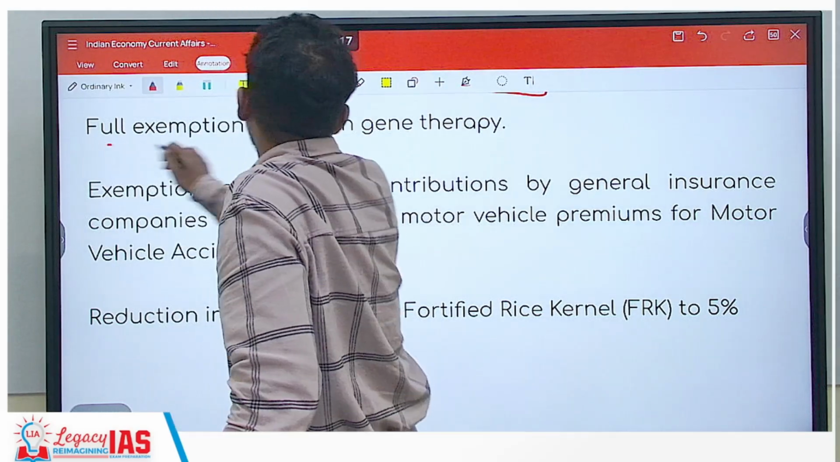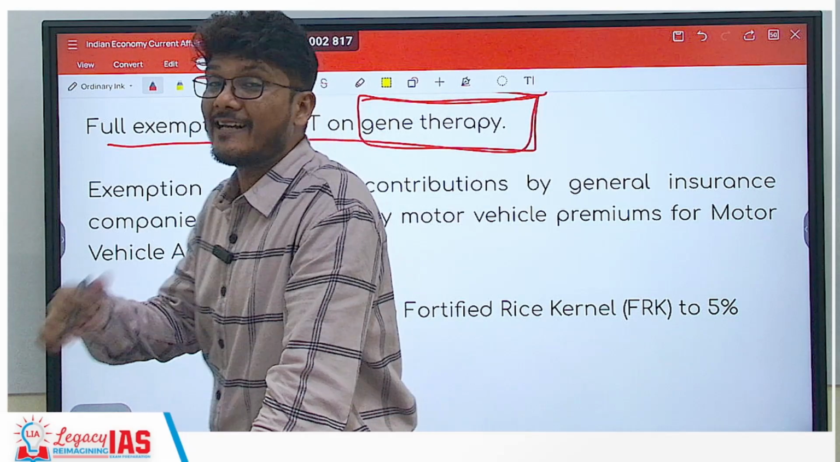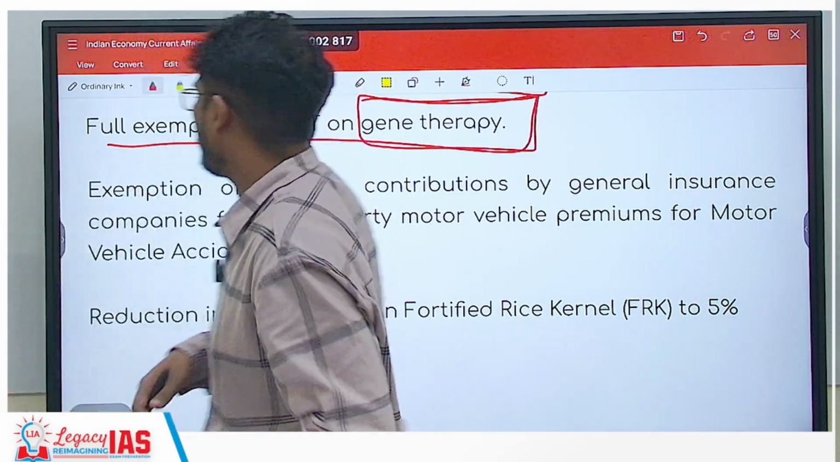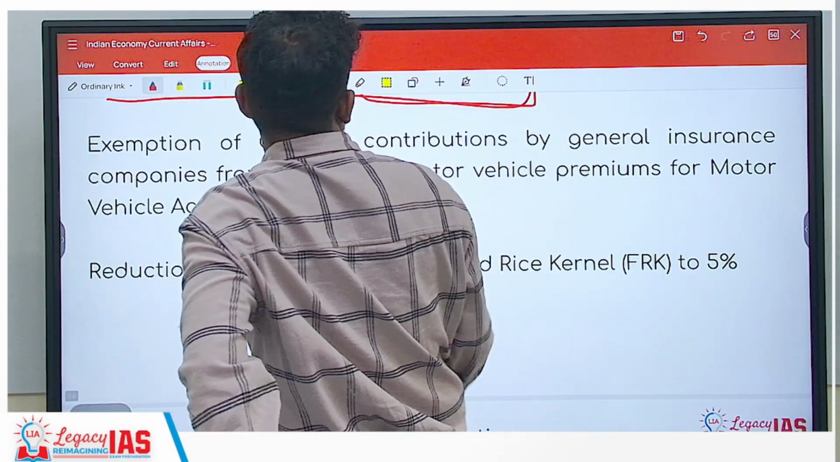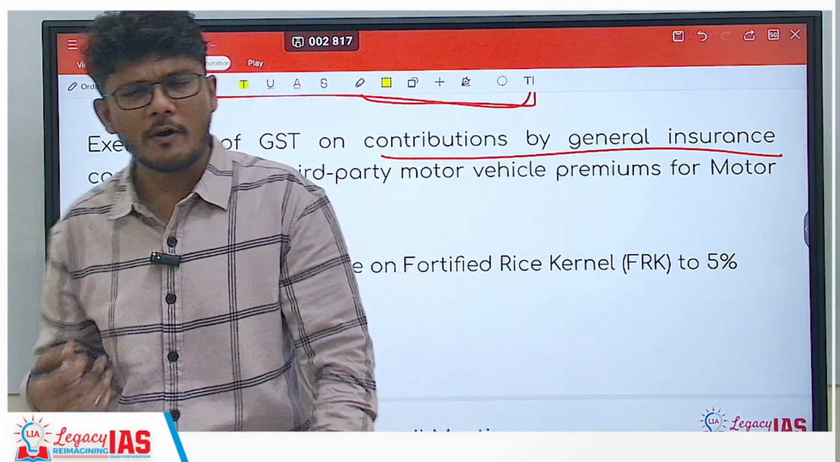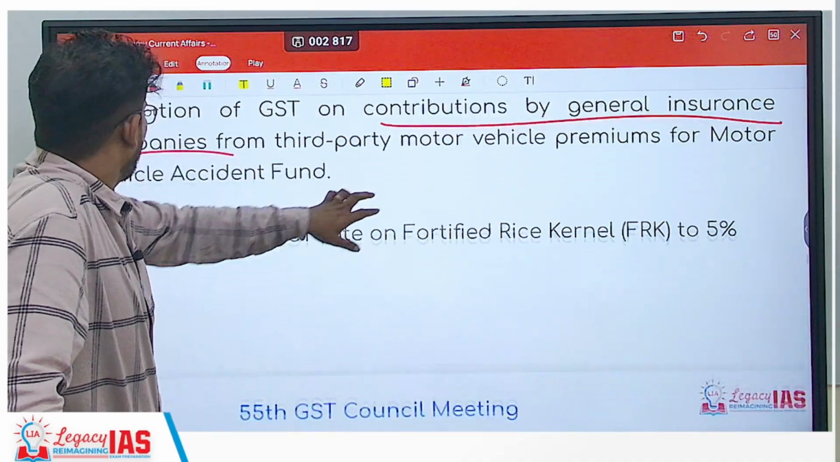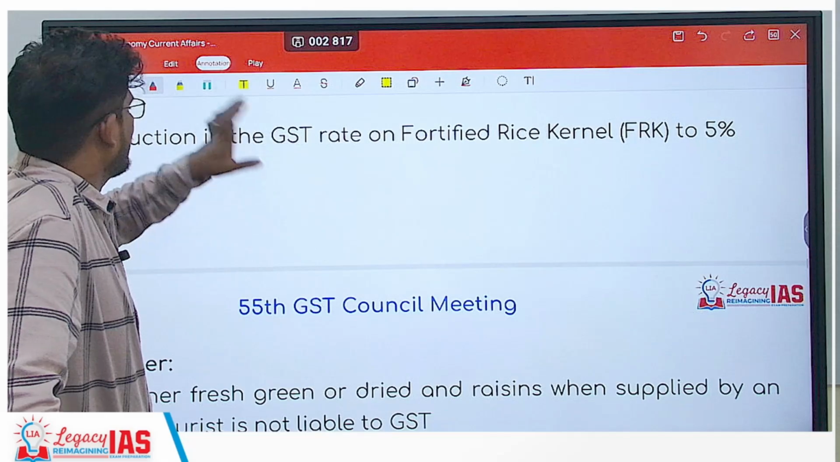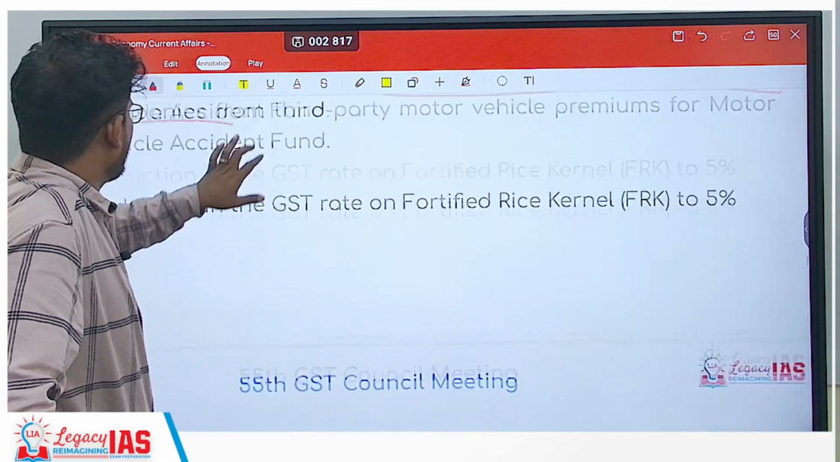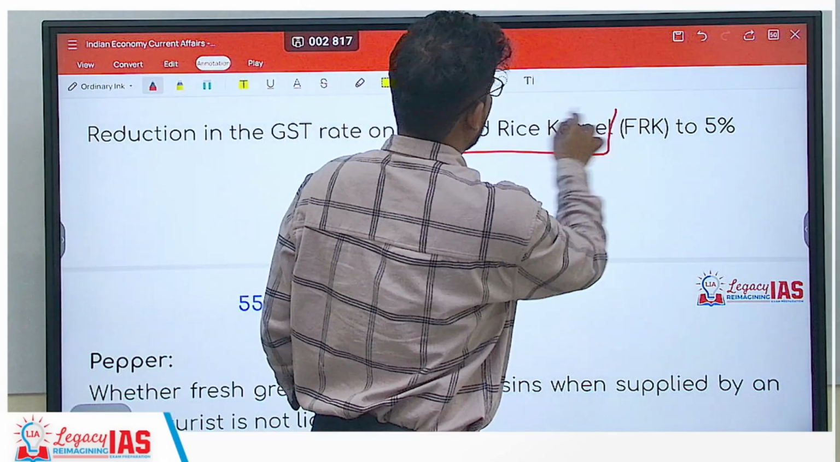Number one, full exemption of GST on gene therapy. So if gene therapy is there, there is full exemption of GST. Exemption of GST on contributions by general insurance companies. So whatever general insurance companies are contributing from third party vehicle premiums for the motor vehicle accident fund is GST free. Basically there is exemption. Then you have reduction in GST rate on the fortified kernel.